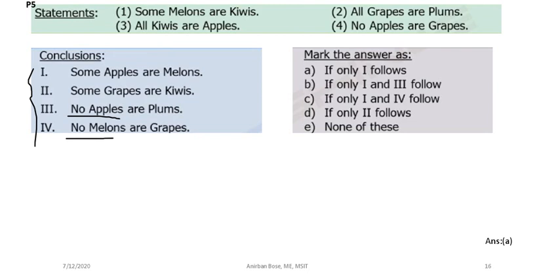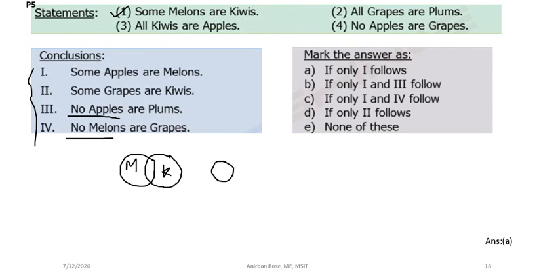Now see, first try to draw the minimum overlap diagram first. This is problem number 5. Some melons are kiwis. So let us draw. This is melon, M, and some melons are kiwis. This is kiwis. So that is the first statement. Second statement: all grapes are plums. So let us draw.